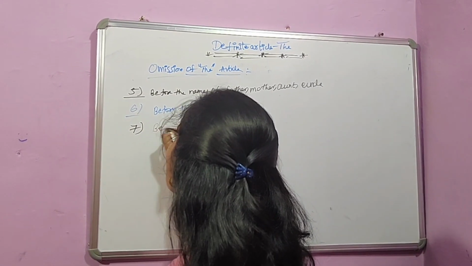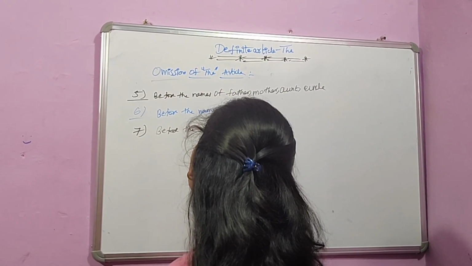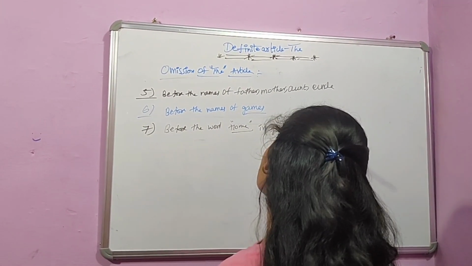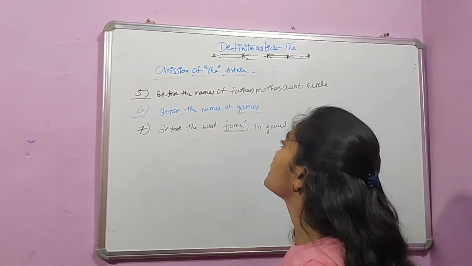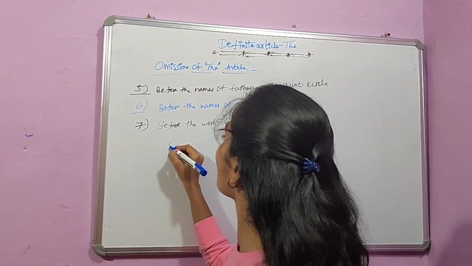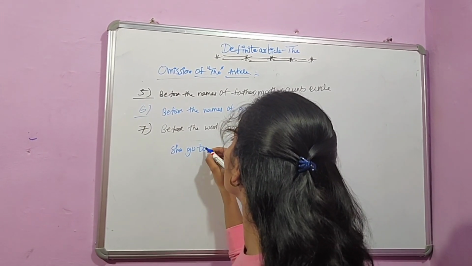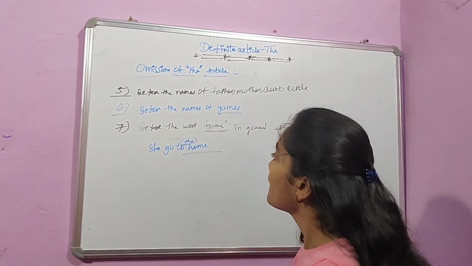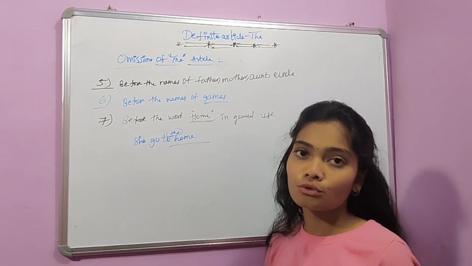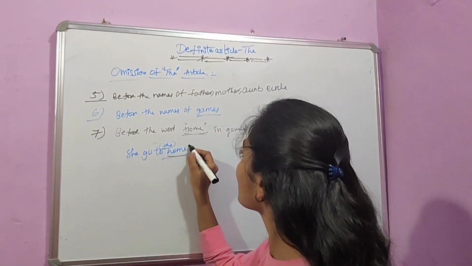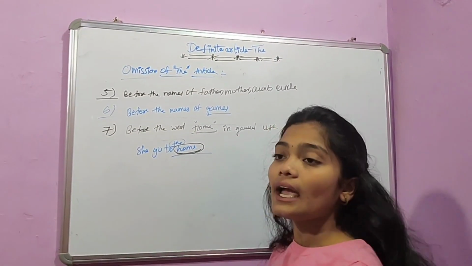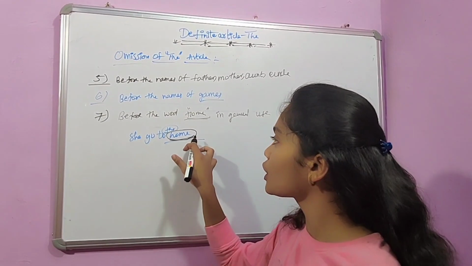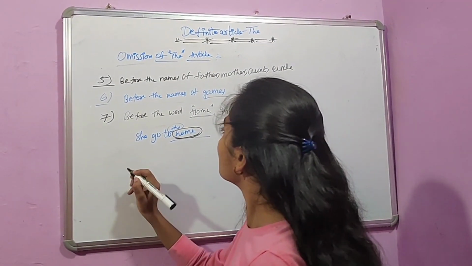And the seventh rule is, before the word home, in general sense. Generally, we should not use the article before the word home. For example, she goes to home. That's it. Here, we should not use "the" in general sense. But there is a special case where we should use the article before home. That is, if the word home is preceded or followed by any adjective, then we can use the article before the home.